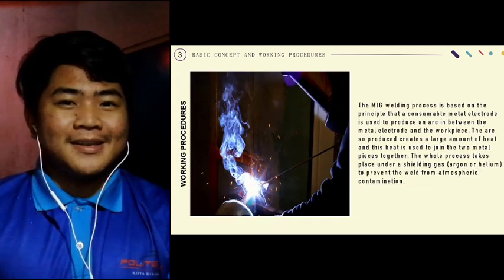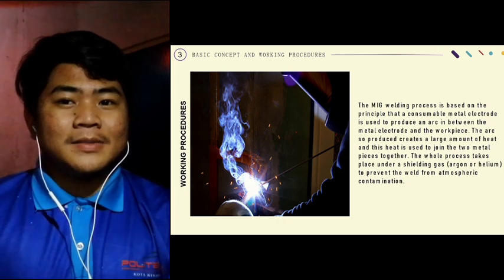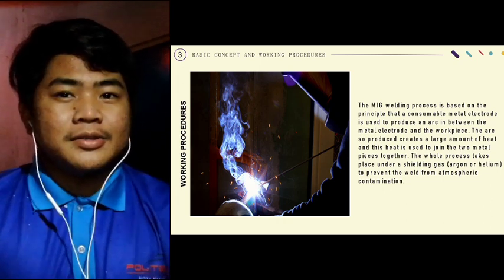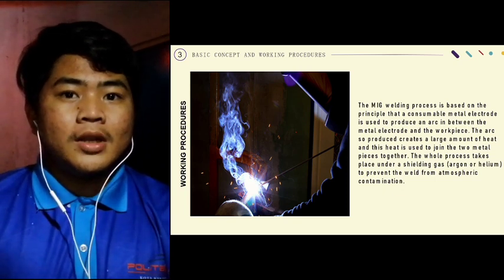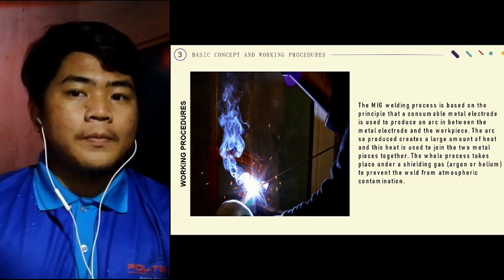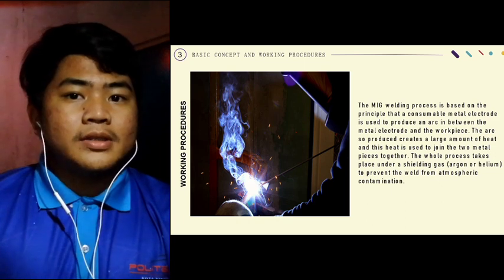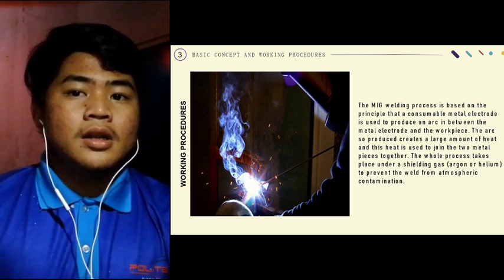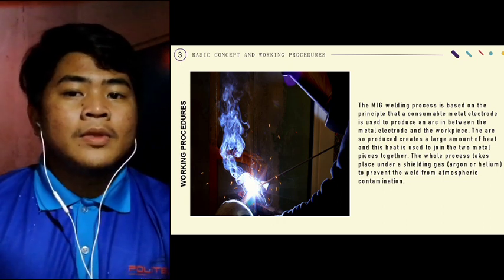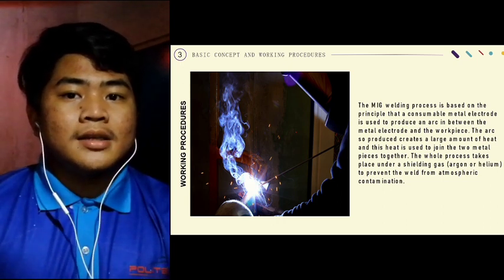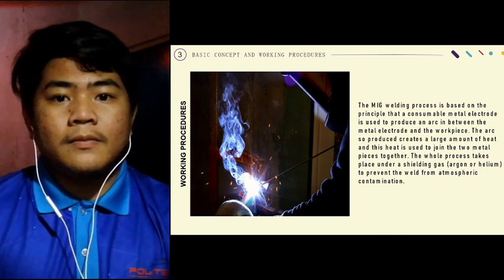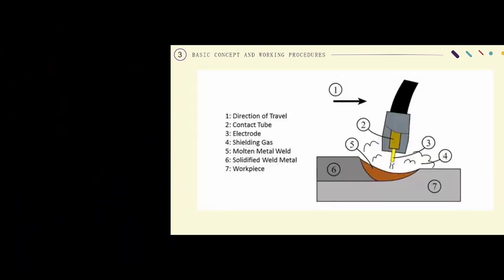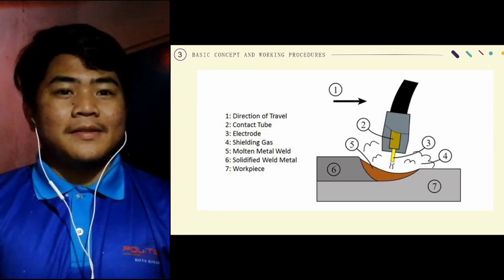Secondly is working procedure. The MIG welding process is based on the principle that a consumable metal electrode is used to produce an arc in between the metal electrode and the workpiece. The arc so produced creates a large amount of heat, and this heat is used to join the two metal pieces together. The whole process takes place under a shielding gas, argon or helium, to prevent the weld from atmospheric contamination. Number 1 is direction of travel.